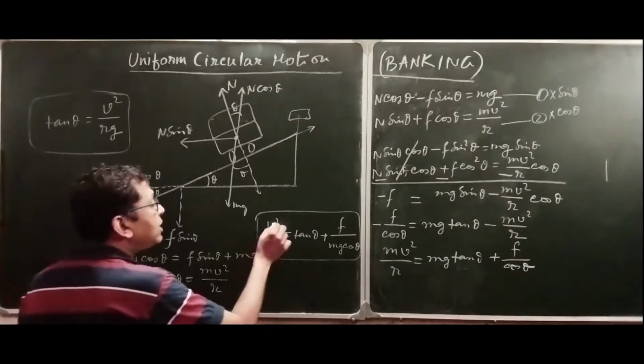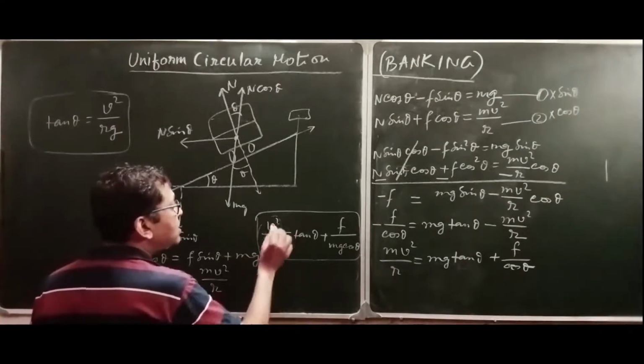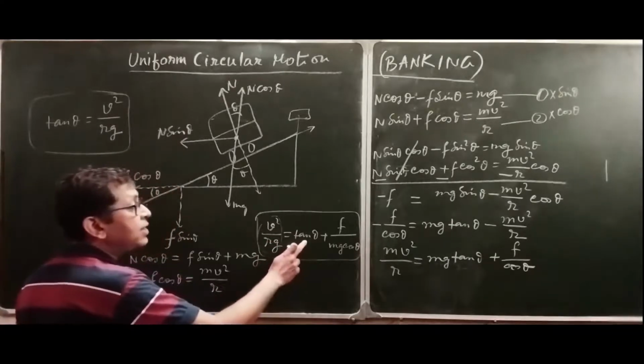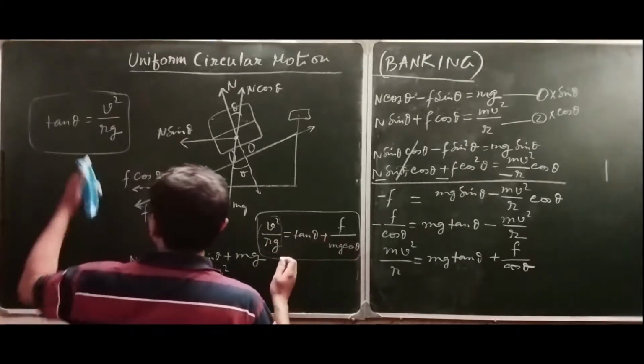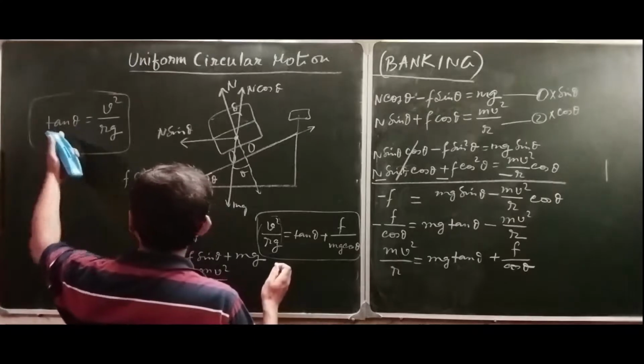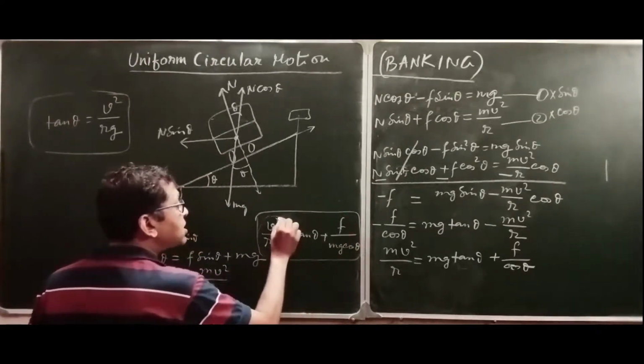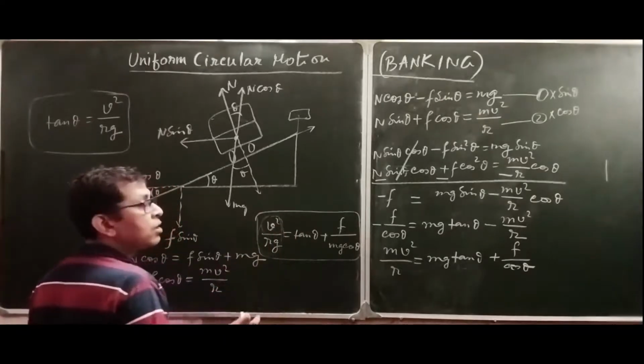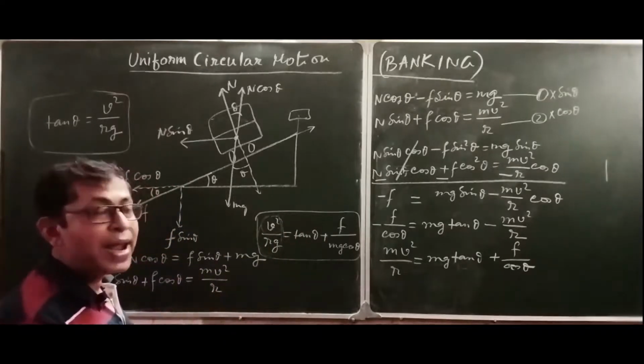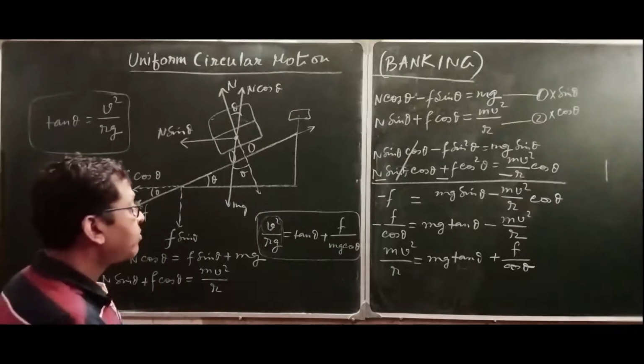Why? Now in this case, v square by rg is not only tan theta but something more. Here only tan theta, but in this case tan theta plus something. That means the value of this as well as the value of v can be made slightly more.